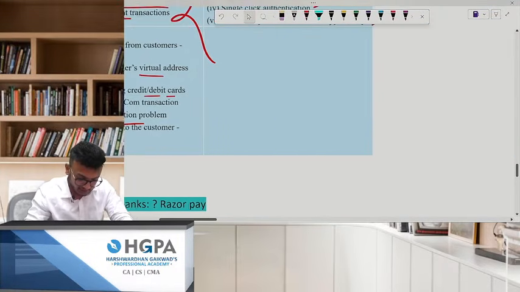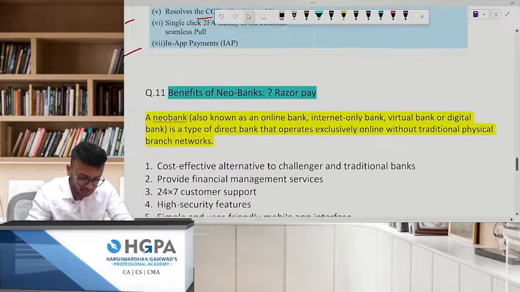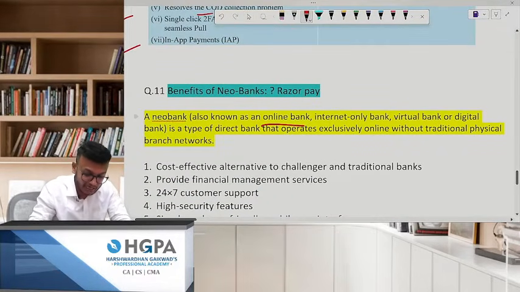Next, benefits of neobank. What on earth is a neobank? A neobank is an online bank.